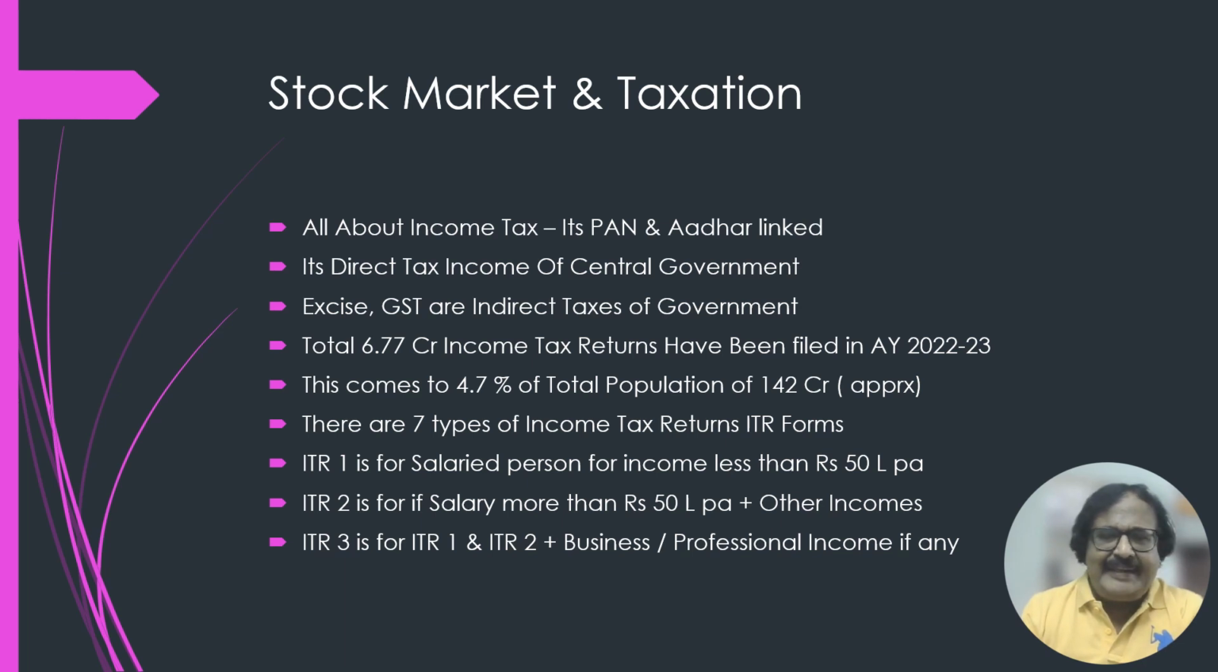ITR 1 form is related to a salaried person who has a salary of less than rupees 50 lakhs per annum. ITR 2 is filed by a salaried person whose salary income is more than 50 lakhs per annum, plus he has other incomes from house properties or other interest or dividend incomes. And ITR 3 is filed by an individual falling in the ITR 1 category or ITR 2 category, plus having any business or professional income. That person needs to file the ITR 3 return form.